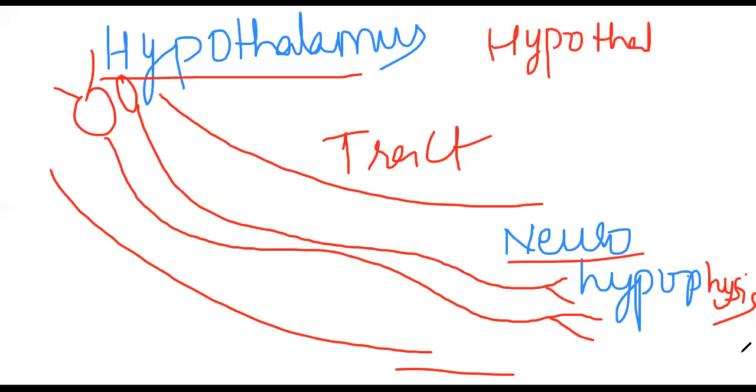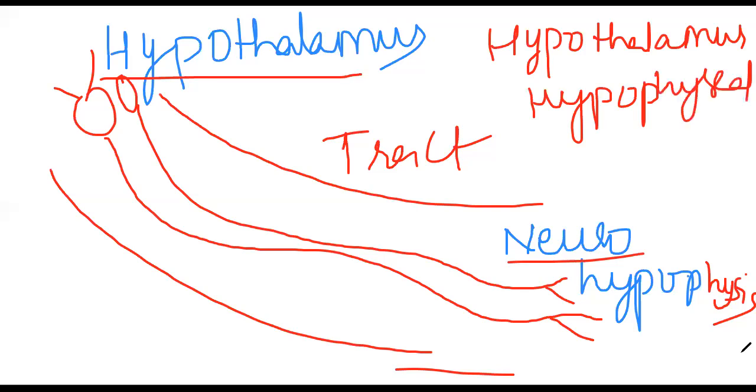The road between Hyderabad and Vijayawada will be named as Hyderabad Vijayawada Road. In the same way, the road between the hypothalamus and hypophysis is going to be named as hypothalamo-hypophyseal tract.